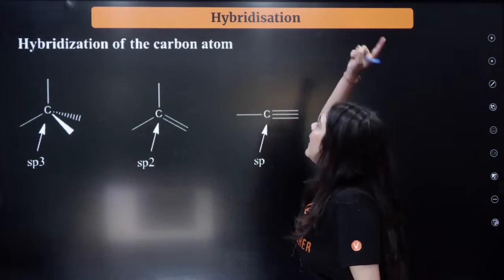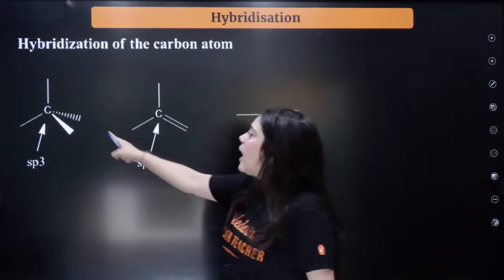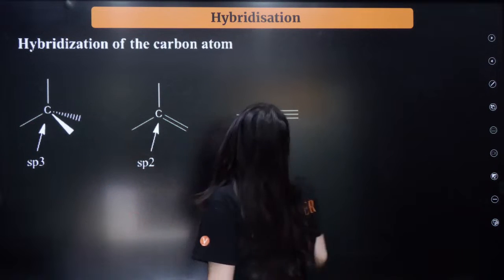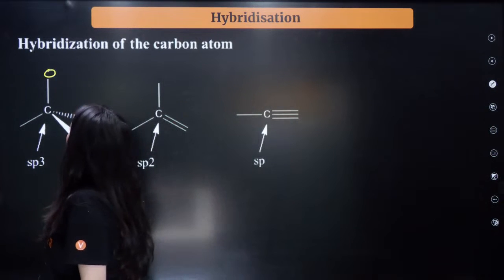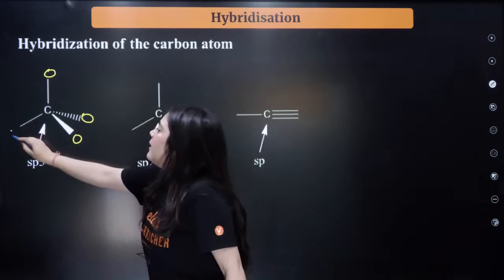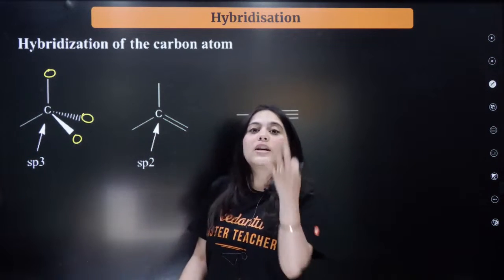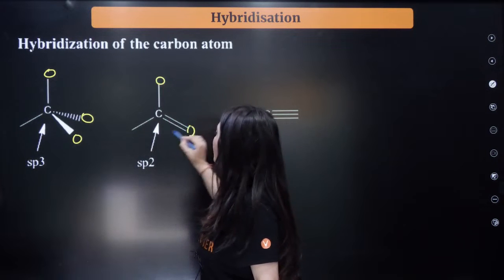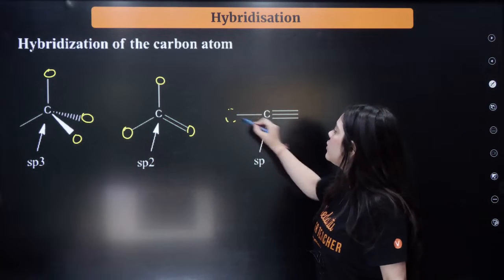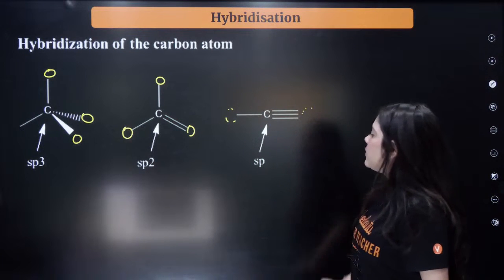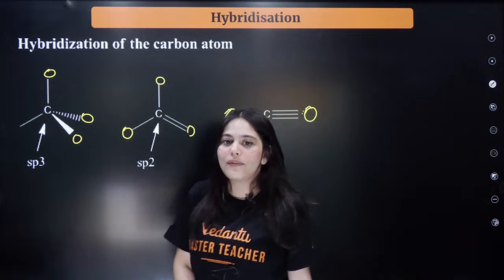First thing that you should know is the hybridization. You all are very familiar with the hybridization of carbon. So when carbon is attached to 4 atoms, its hybridization is sp3. I'm going to start from the very basics, right? This is sp3 carbon, everyone is aware of that. Now when carbon is attached to just 3 atoms, 1, 2 and 3, then it is called sp2 hybridized. Similarly, when carbon is attached to just 2 atoms, it is called sp hybridized carbon. Is this thing clear to everybody?